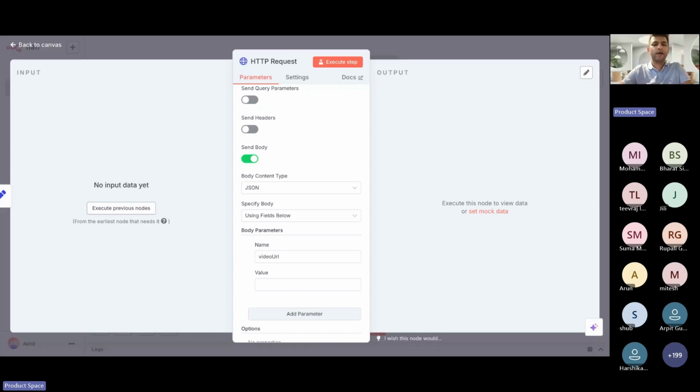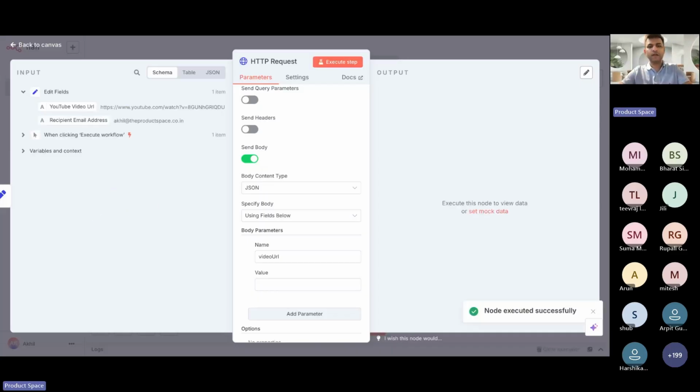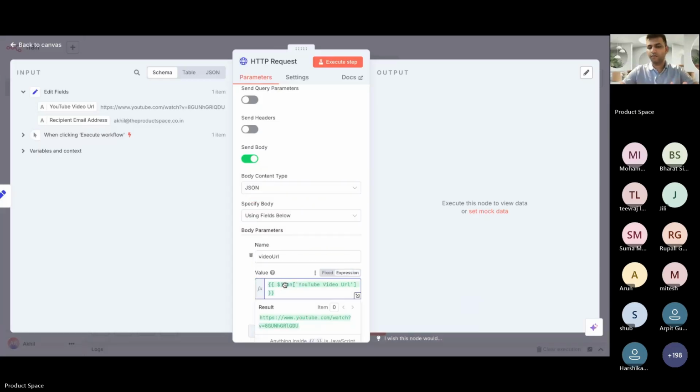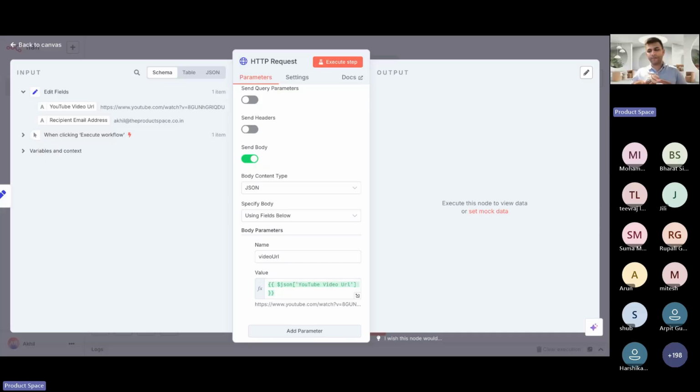Now go back. Here I'll click on execute previous nodes. Once you click on this, you'll get the output of the previous nodes. What I'll do is simply drag and drop this here. Got it? Is everyone able to do this? This was a very critical node here. Give me confirmation if you're able to do it, then we'll move to the next step.